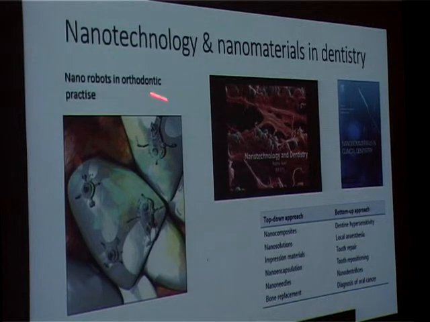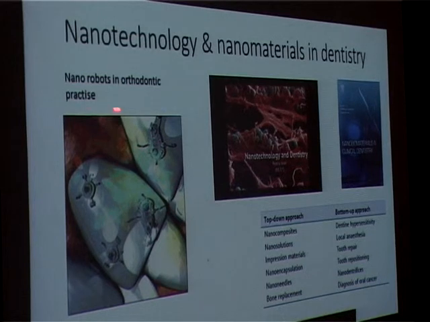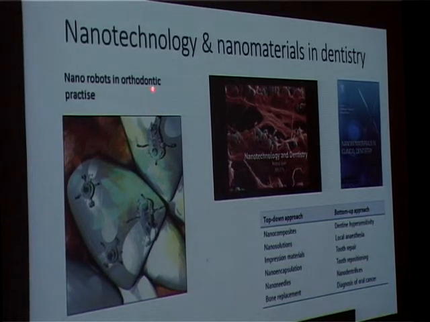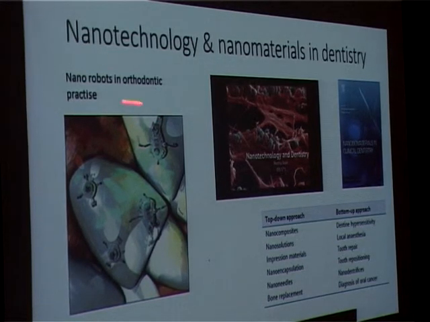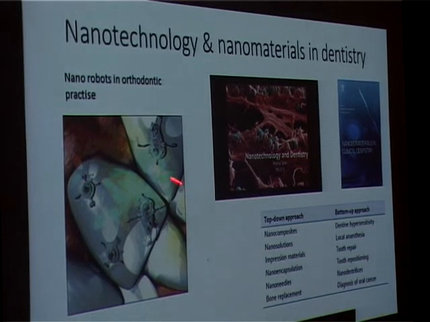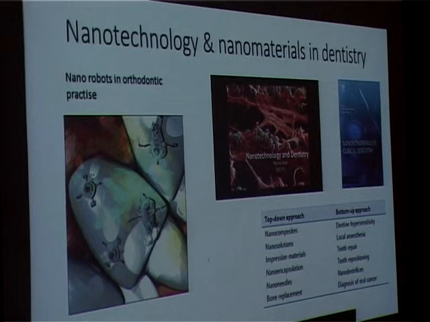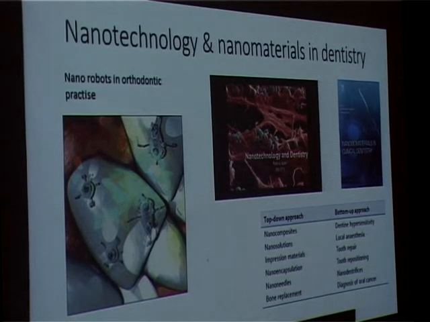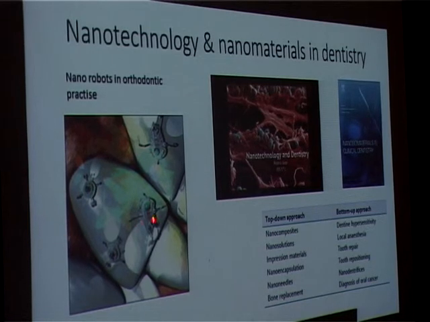Another big application of biomaterials, biotechnology is nanotechnology. Can you see this? And now this is related to orthodontic practice. Can you correlate this? Anyone? This is orthodontic. Orthodontic means braces. Now we see something being used in place of braces. Any kind of a wild guess? Just think, it is related to nanotechnology. So there is some technology in this. No issues. This is what we call nano robots.